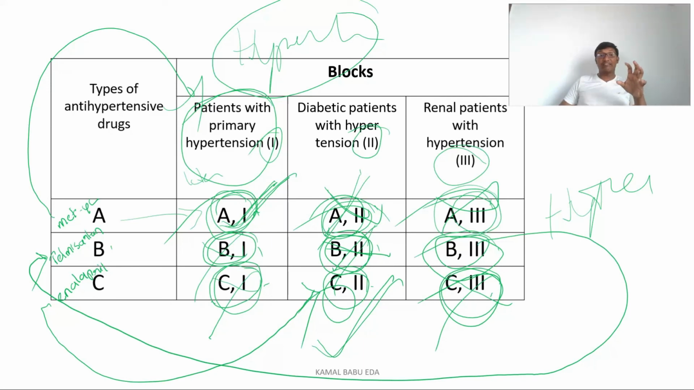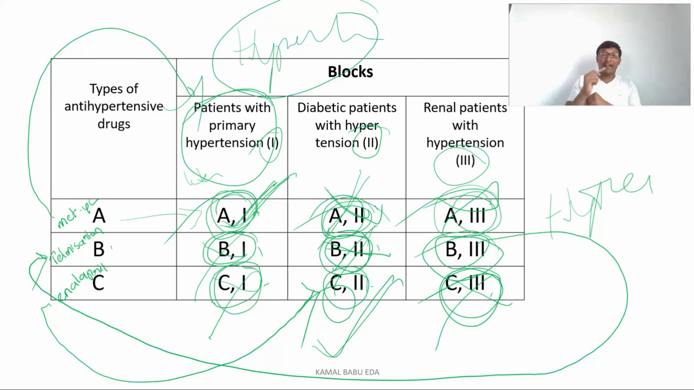So we'll check different types of drugs with different types of patients. All these patients are hypertensive patients. The thing is, they are heterogeneously arranged. So in order to simplify it, what I have done is divide them into subgroups. Means all the primary hypertensive patients are brought into one group, diabetic hypertensive patients are brought into one group, and renal hypertensive patients are brought into one group.